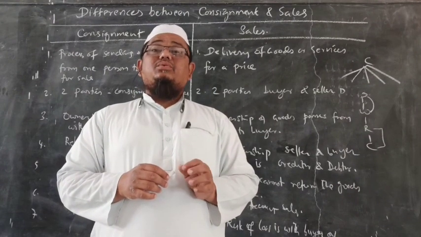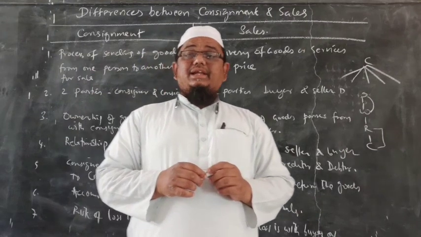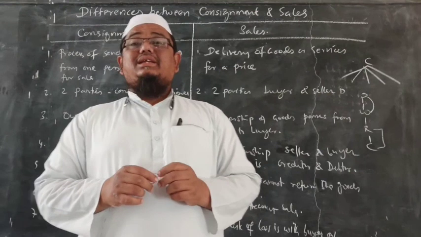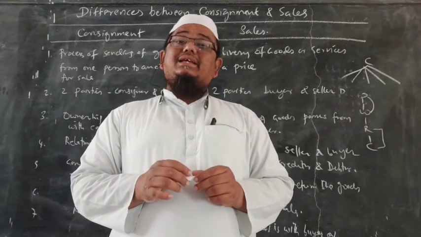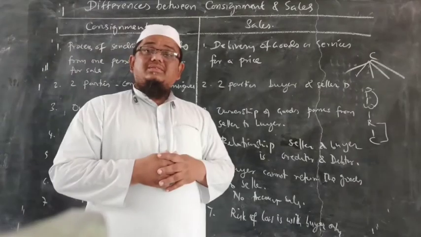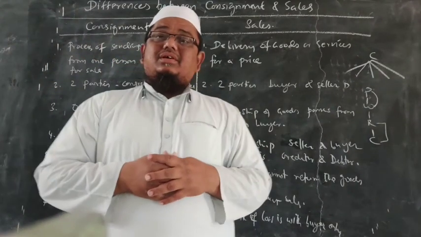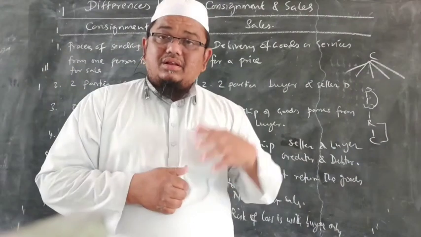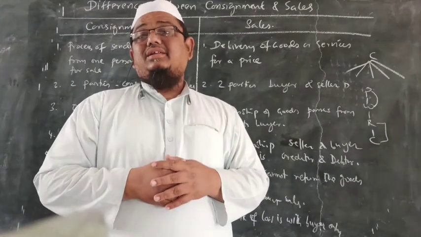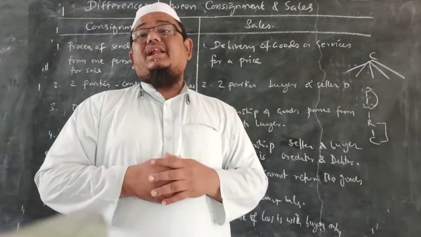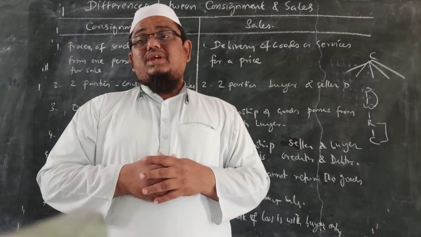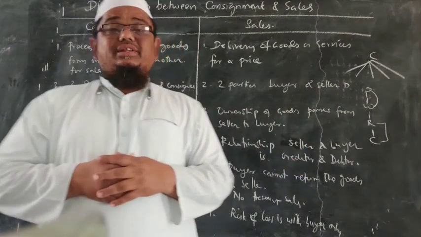He is receiving the goods from the consignor and selling them as per the instruction of the consignor. So the consignee is the agent and the consignor is the principal. Now in sale, the relationship between buyer and seller: if it is a credit sale, then the seller will be the creditor and the buyer will be the debtor. Credit sale is also there.